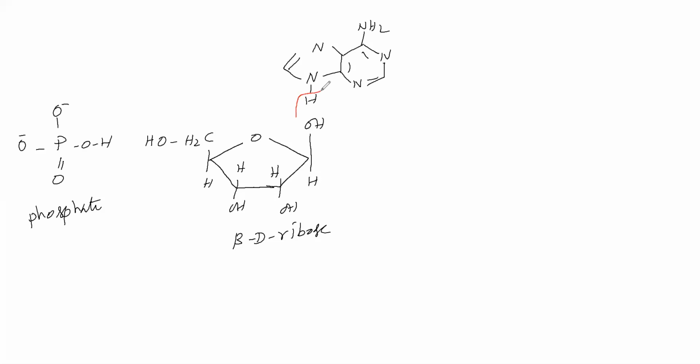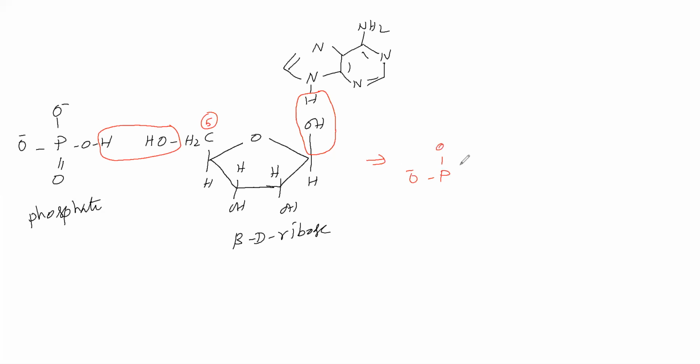In the adenine base, the NH group's H and the beta D ribose C1 carbon's OH are removed as water. Then the C5 carbon OH group of beta D ribose and a phosphate hydrogen leave as a water molecule. So what we are getting, we will see.